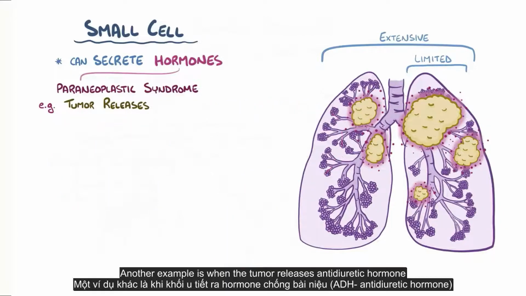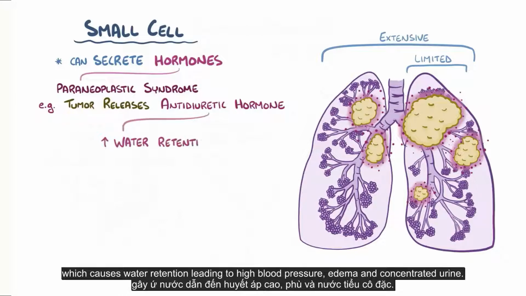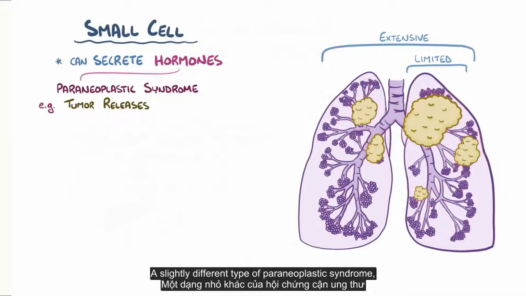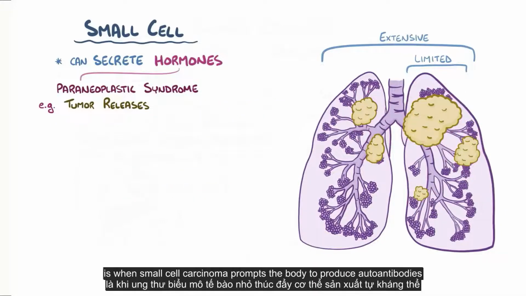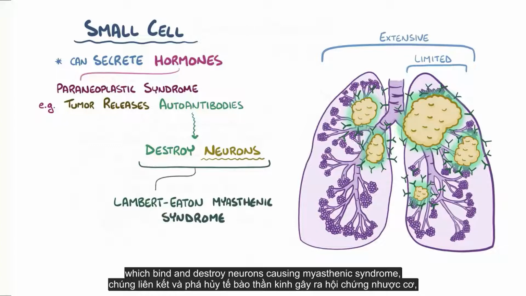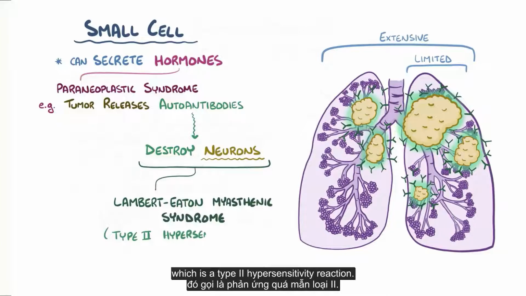Another example is when the tumor releases antidiuretic hormone, which causes water retention, leading to high blood pressure, edema, and concentrated urine. A slightly different type of paraneoplastic syndrome is when the small cell carcinoma prompts the body to produce autoantibodies, which bind and destroy neurons, causing Lambert-Eaton myasthenic syndrome, which is a type 2 hypersensitivity reaction.